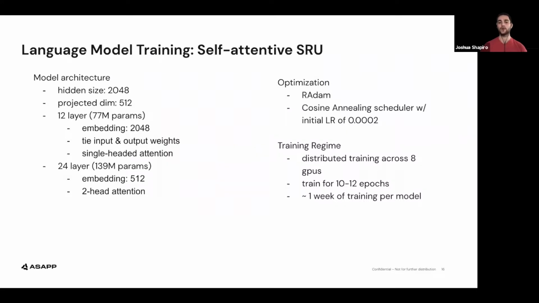For the 12-layer model, we use an embedding size of 2048 and tie the input and output weights. Additionally, we use a single-headed attention mechanism in our self-attentive SRU. This results in a 77 million parameter model that we train for 10 epochs. For the 24-layer model, we do not tie weights, use an embedding size of 512, and rely on two-headed attention. This model is 139 million parameters and is trained for 12 epochs.